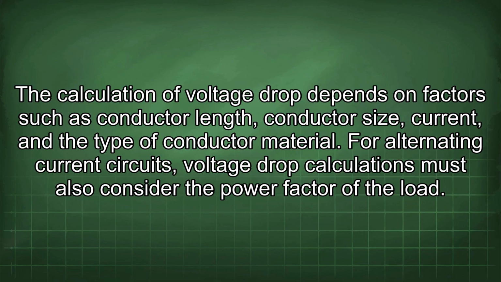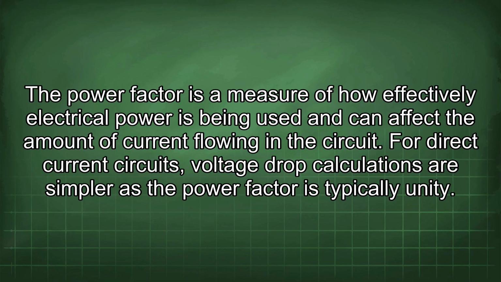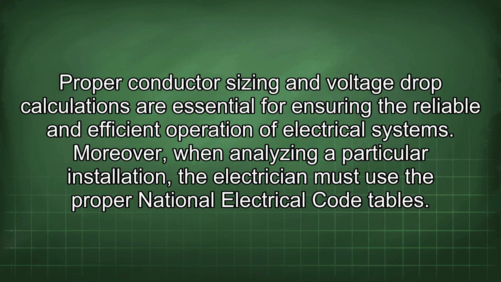The calculation of voltage drop depends on factors such as conductor length, conductor size, current, and the type of conductor material. For alternating current circuits, voltage drop calculations must also consider the power factor of the load. The power factor is a measure of how effectively electrical power is being used and can affect the amount of current flowing in the circuit. For direct current circuits, voltage drop calculations are simple as the power factor is typically unity. Proper conductor sizing and voltage drop calculations are essential for ensuring the reliable and efficient operation of electrical systems.